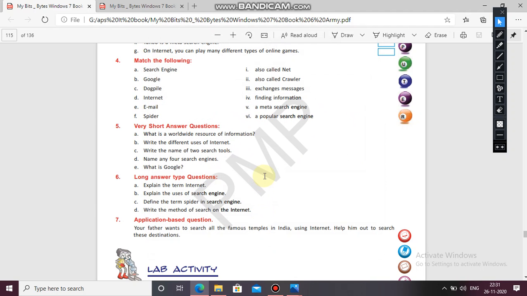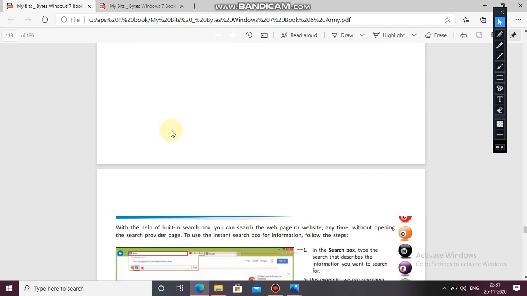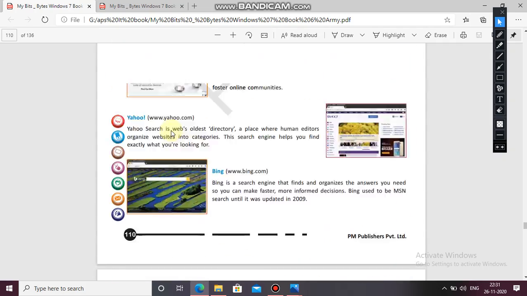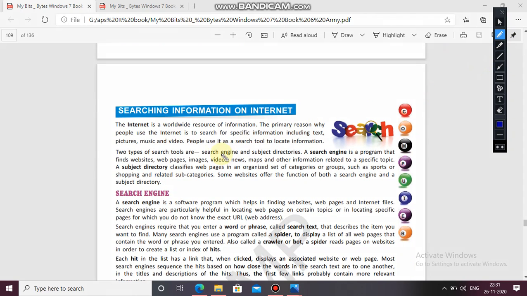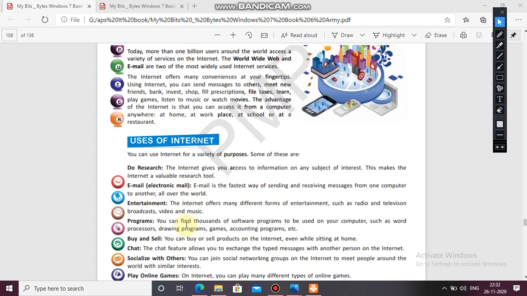Now, long answer type questions. Explain the term internet. On the first page of the chapter it is given. Here you can see, the internet is a worldwide resource of information. The primary reason why people use the internet is to research for specific information including text, pictures, music and video. Instead of that, if you want, you can write from here also.